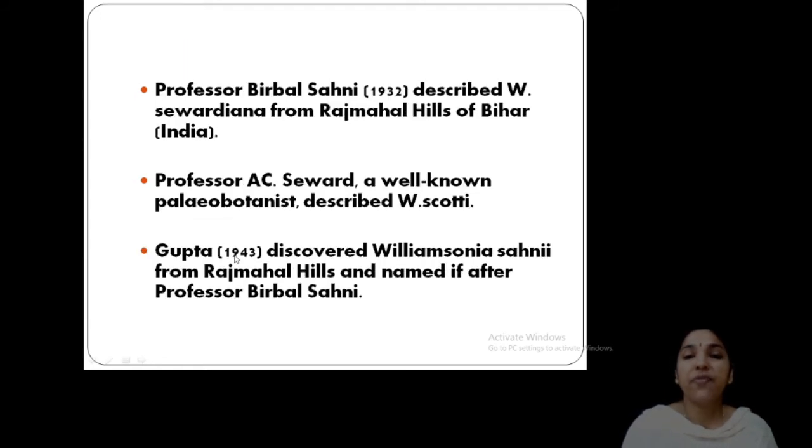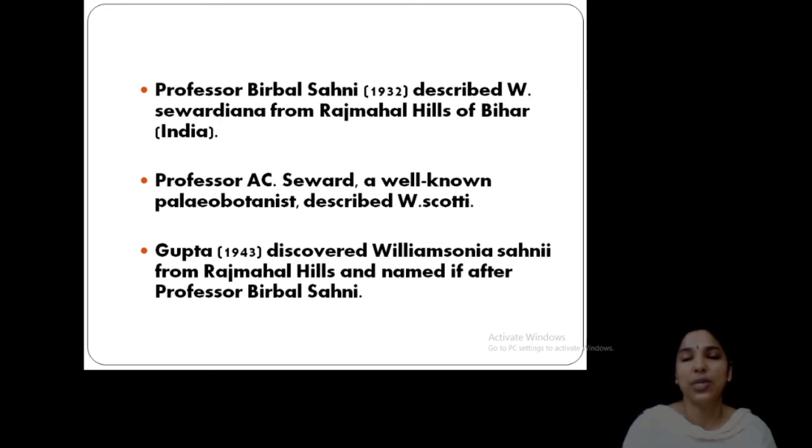Now, Professor Birbal Sahni described Williamsonia sewardiana from the Rajmahal Hills, which we already discussed, and also Williamsonia scotti is another species described by Seward. Williamsonia scotti and Williamsonia sewardiana, and Williamsonia sahnii is also there.